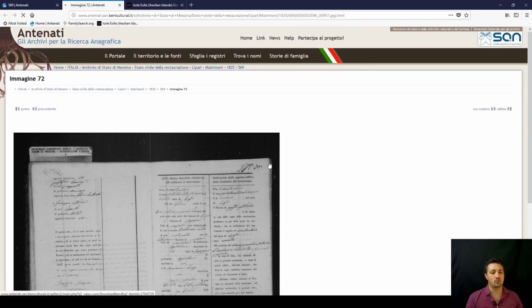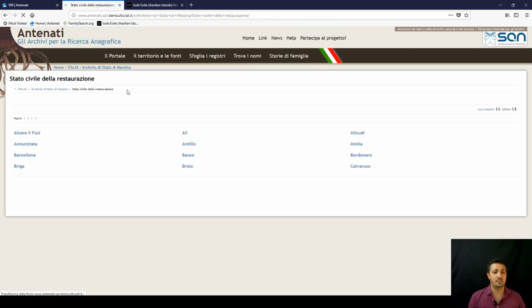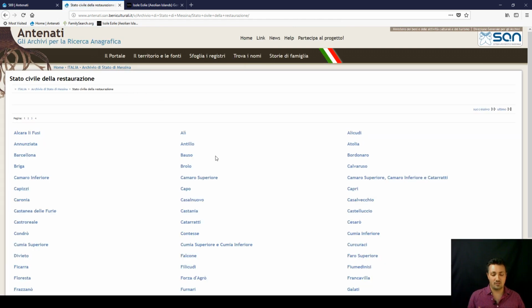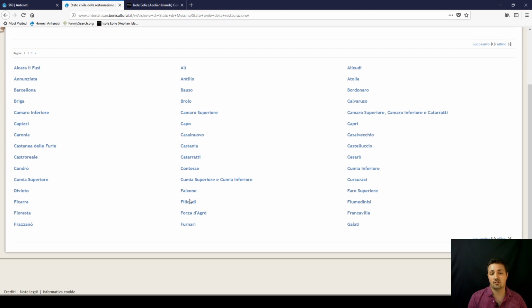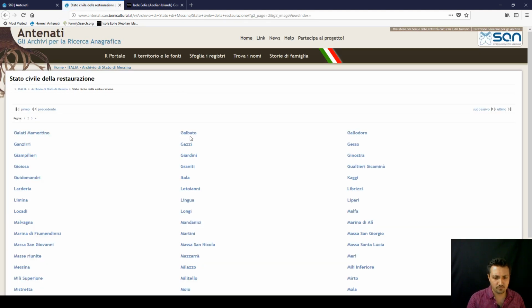In all these other comuni, you actually find them in the Lipari matrimoni. So that's why there's so many, because all the islands were under the Lipari. The head of all the islands was Lipari, and so all the marriages are there. So if you go to Filicudi, the marriages won't show up. You're looking at Lipari. So that will show. That's pretty much what Antenati does.